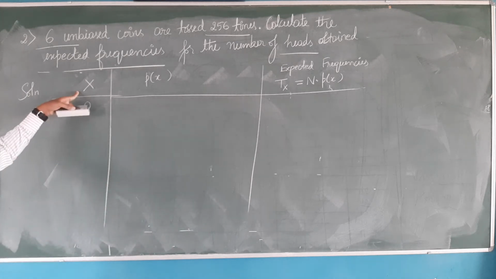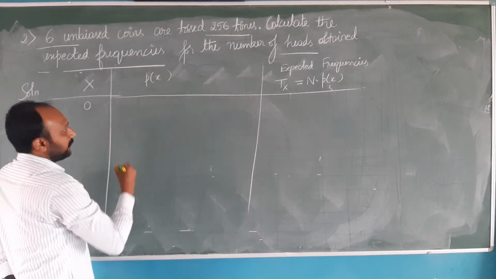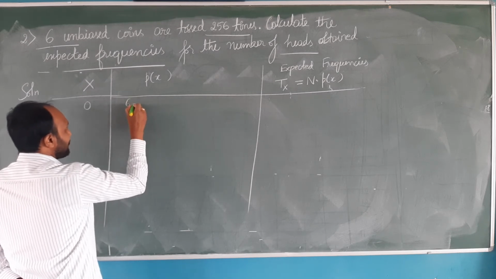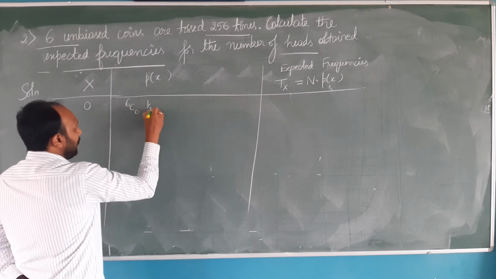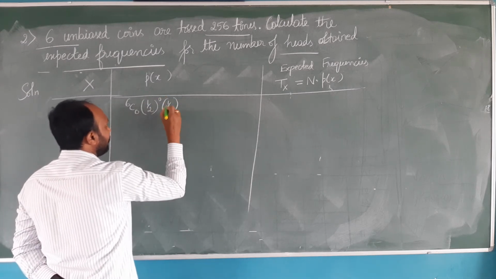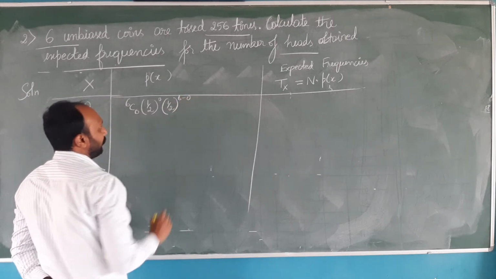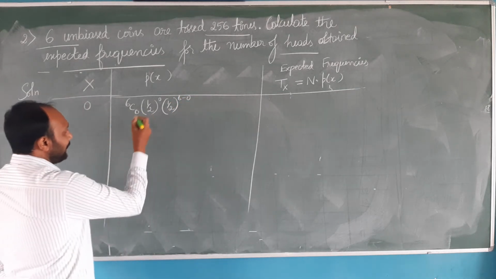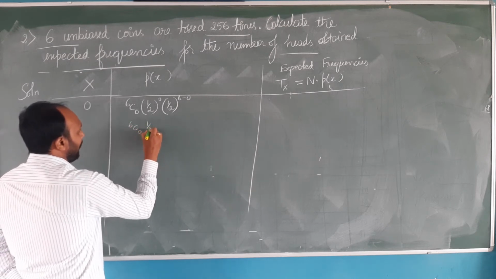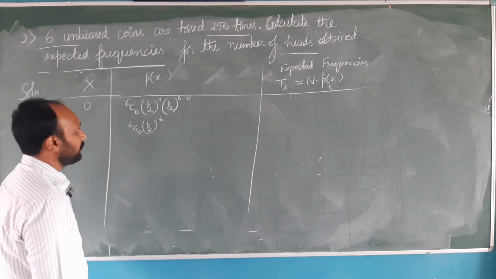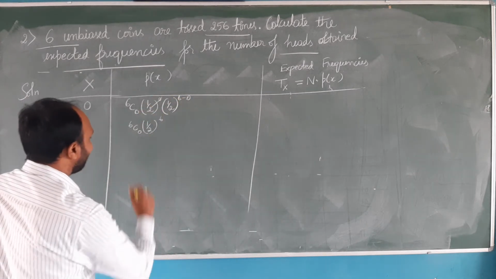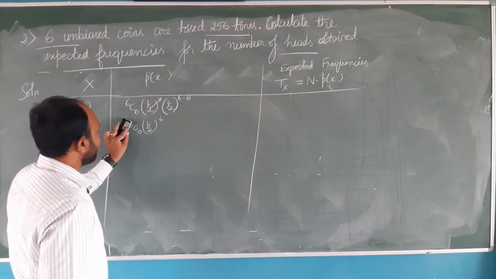So let us consider that x is taking the value 0. Then what will be the probability? The probability mass function will look like this: 6C0 (1/2) to the power 0, again (1/2) to the power 6 minus 0. If you want, directly you can write like this: 6C0 (1/2) to the power 6, because (1/2) to the power 0 is 1 and 6 minus 0 is 6. It is left to you.